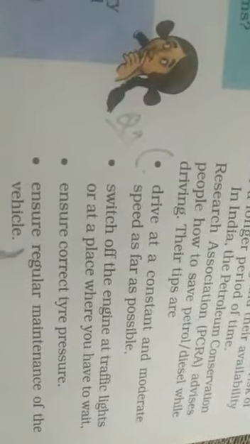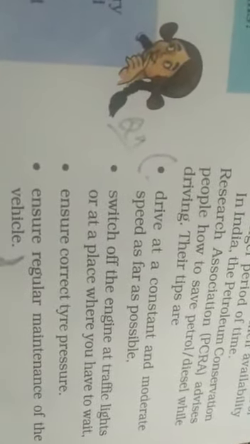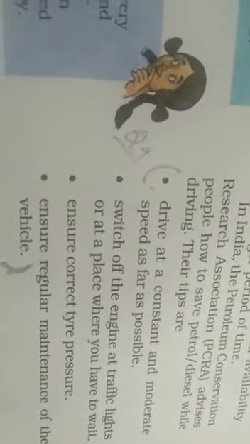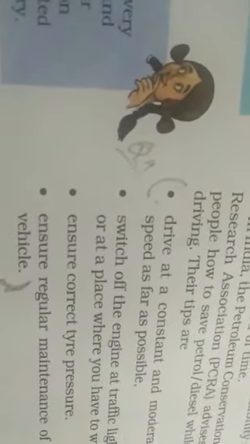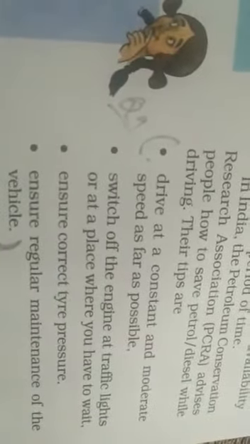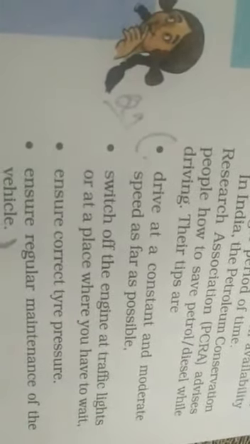If your car or your vehicle is going at 80 kilometres speed, then sometimes 100, sometimes 120, sometimes 60, don't do that. You have to run it mostly at a constant speed.